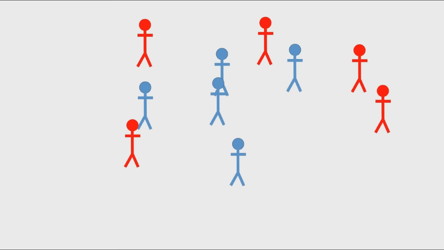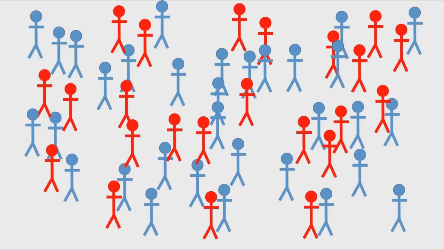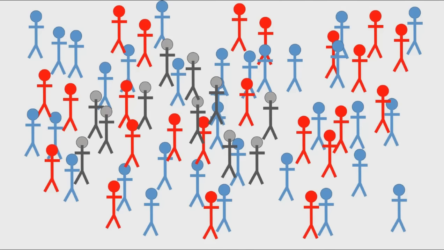But is there anything else that might cause this bias? Well, there are several other things that might cause this bias, but one key thing is the idea of people who don't know what they're going to vote for when they're polled. So suppose that we observe our population like this, and there is a sample of people who haven't made up their mind. Well, this doesn't matter if they have the same sort of voting intentions when they eventually vote as the population as a whole. So in other words, if the same proportion of the unknowns vote Conservative as in the population as a whole, and if the same proportion vote Labour as in the population as a whole.